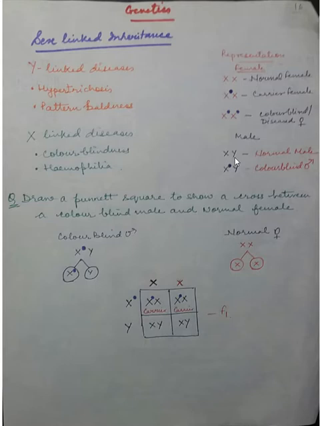Similarly, if it is simply X and Y, that is a normal male, and if there is a gene present on the X chromosome which is responsible for the disease, then in that case the male will be color blind. Now there are certain questions which I have given, and you can see the solutions. Draw a Punnett square to show a cross between a color blind male and a normal female.